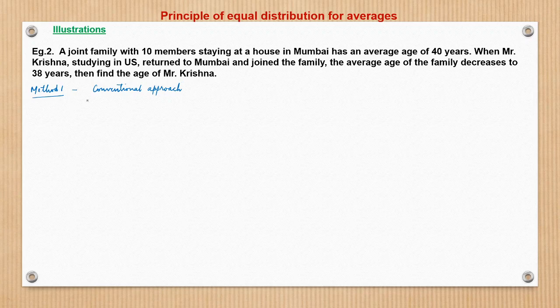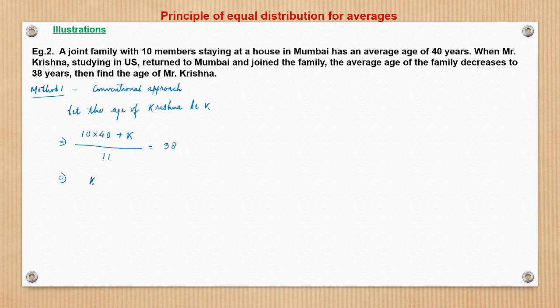Conventional approach. So let the age of Krishna be K. What was the initial total age of the family? The total age of the family would be 10 members with an average of 40 years, which is 400. With the addition of Krishna, the total age of the family would be 400 plus K. To find the average, we divide this by the total number of members of the new family, which is 11, and this has been given as 38, right?